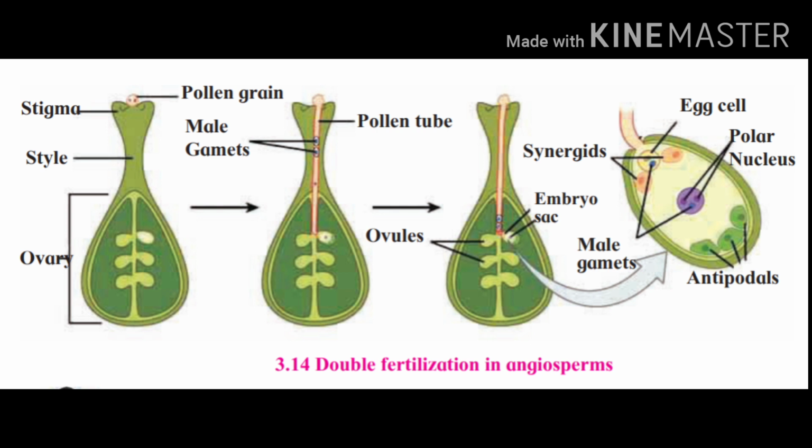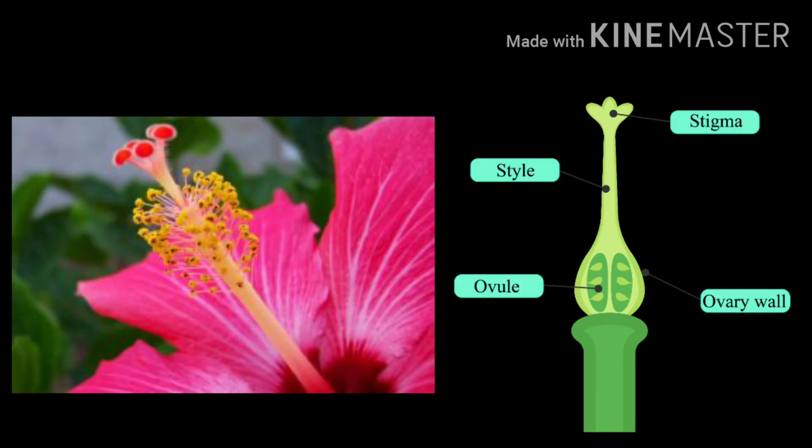Pollen grains from the anther are transferred to the stigma. So the pollen grains come from the androecium to the gynoecium part, that is, from the anther the pollen is transferred to the stigma of the flower.